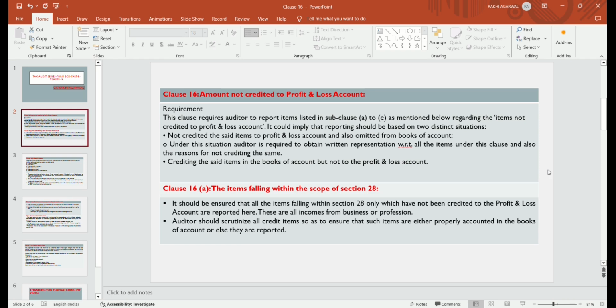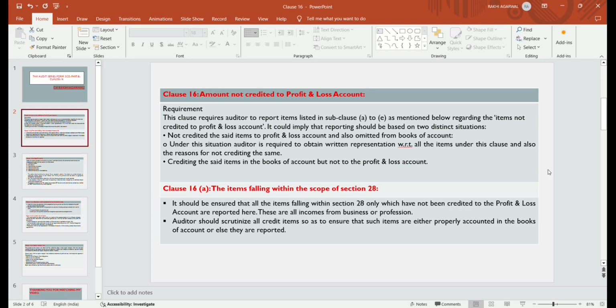How is it done? If the amount is not credited to the PL account and also omitted from the books of account, but during the observation the auditor finds that there is an income which is not credited to the PL account and it is also not shown in the books of accounts, then the auditor should take a written representation with respect to that income, that item which is not credited, and also the reason why it is not credited in the books of accounts. So under this situation, the auditor is required to obtain written representation of all the items under this clause and also the reason for not crediting the same.